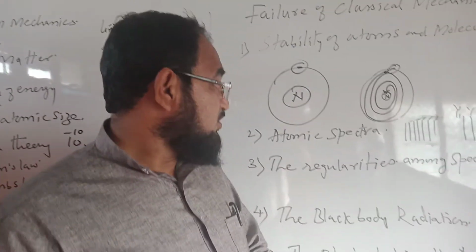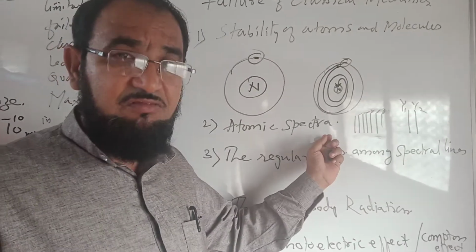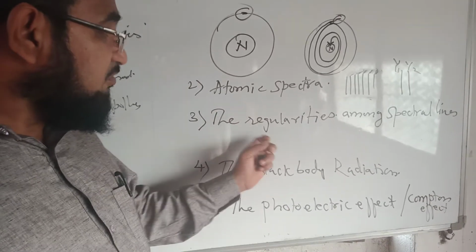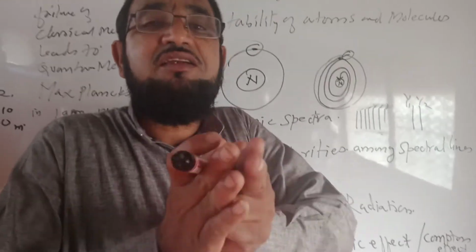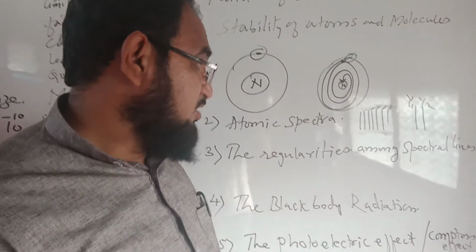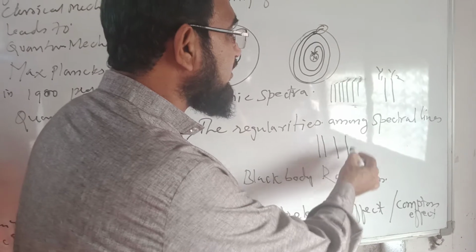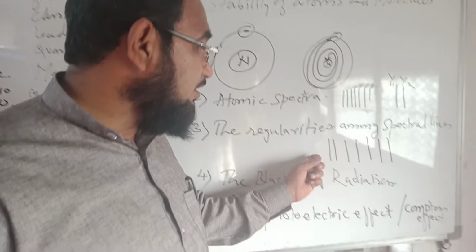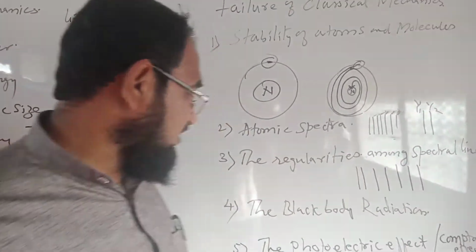The classical theory is unable to explain why atomic spectra are observed. Then there is the regularity among the spectral lines: they are distributed regularly according to the energy of the electron. Why are spectral lines distributed regularly in any spectrum, sodium or hydrogen? It cannot be answered using the classical theories.